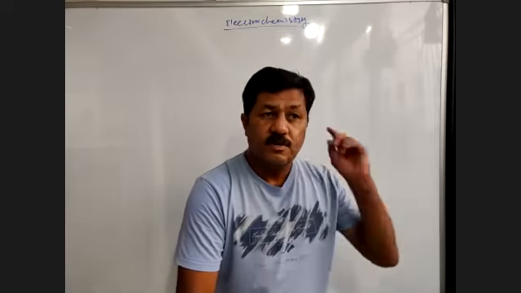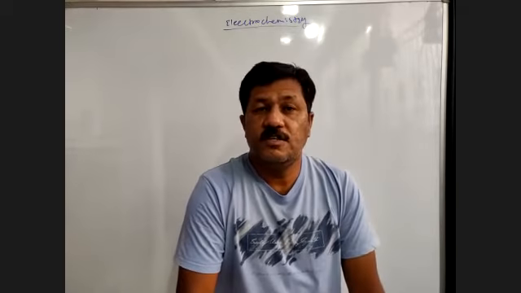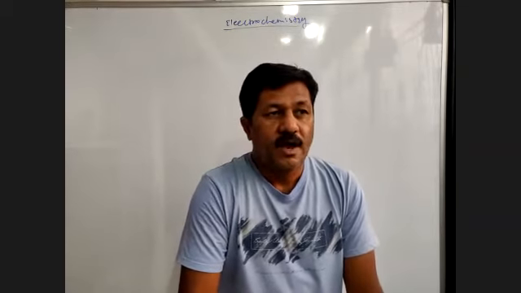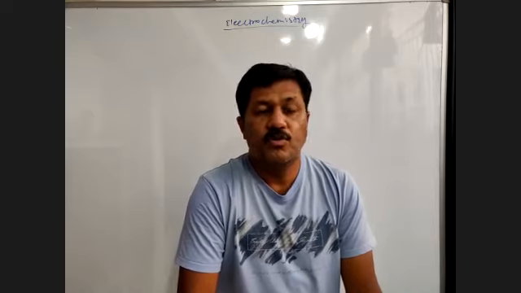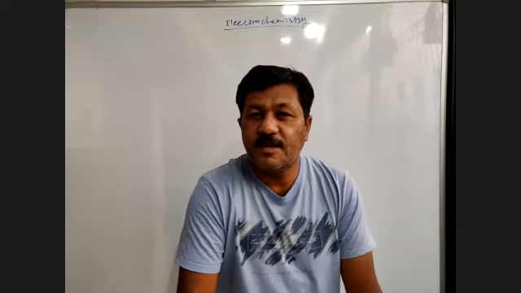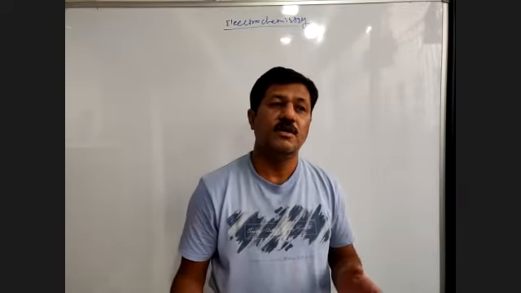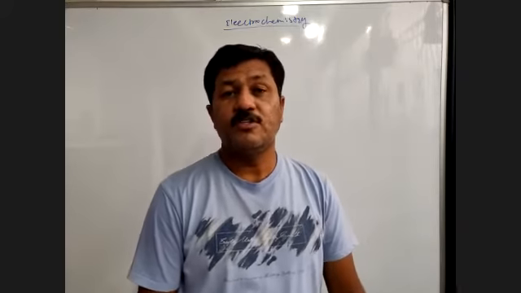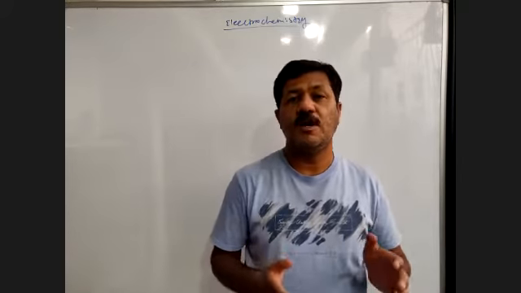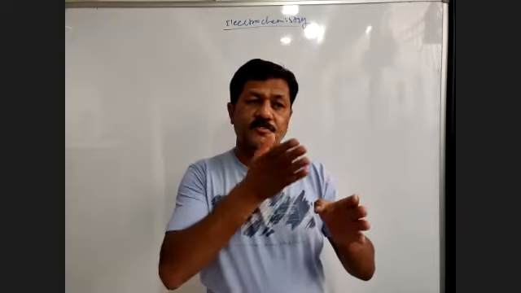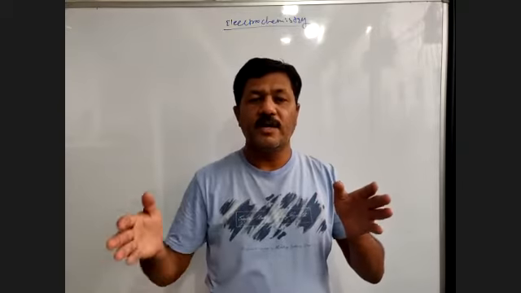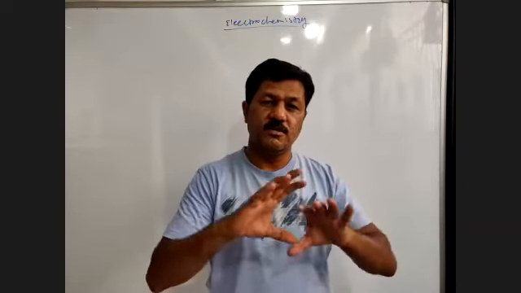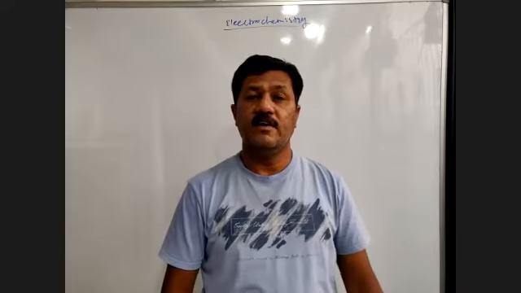Basically, this chapter is concerned with energy. And we know it very well, the very important law of conservation of energy: energy can neither be created nor be destroyed, but only one form of energy can be converted to another form. So this chapter is also related with this one. Here we are concerned with conversion of electrical energy into chemical energy and chemical energy into electrical energy.